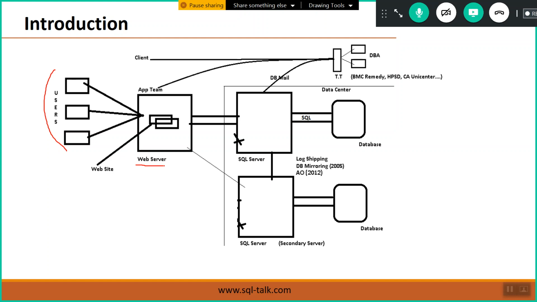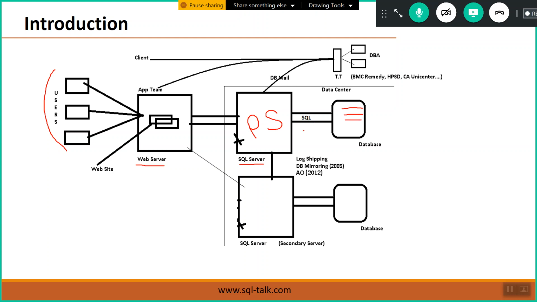First, the request is submitted to the web server or application server. Okay, so from here the request is coming to our SQL Server. See, this is our production server, where the applications are connected now. And this production server works with the data present in the database.